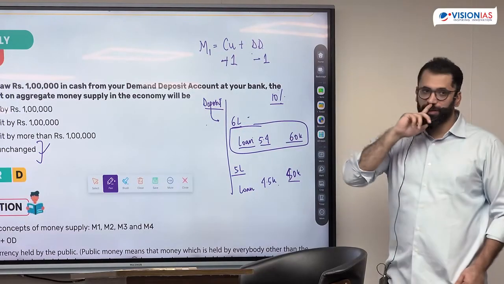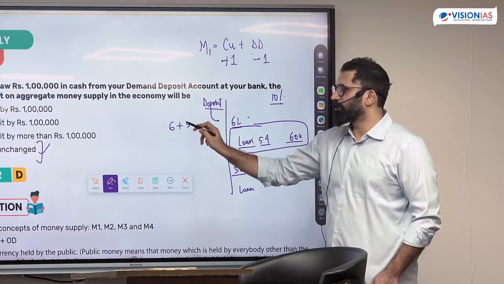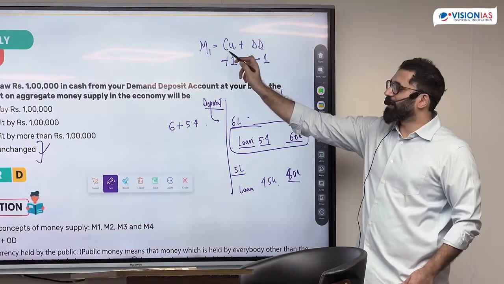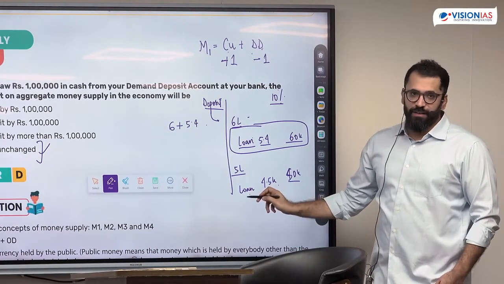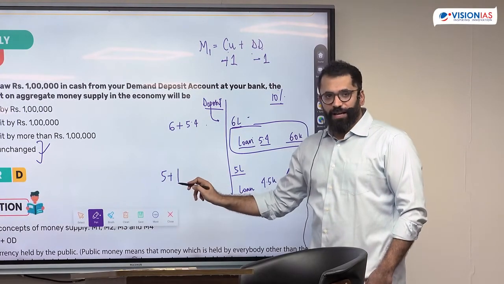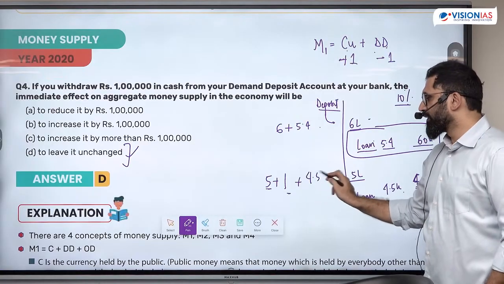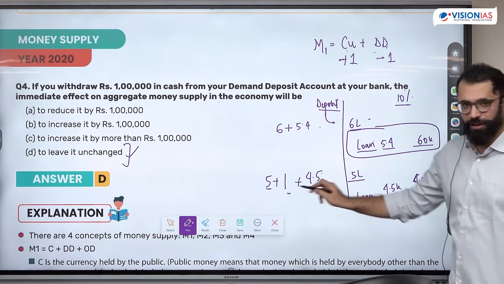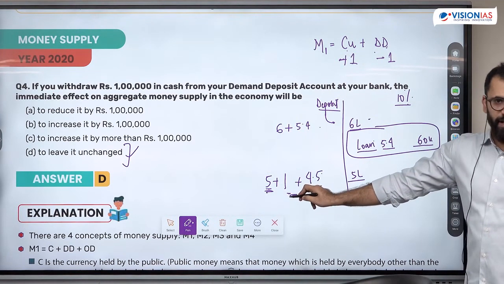What is the currency total in the public hand? 6 plus 5.4. 6 is this. Currency is 5.4. Loan diya 5.4 ka. What is the money in this case? 5 in currency, 1 in bank. 5 in bank account, 1 in currency, and 4.5 as currency from the loan.